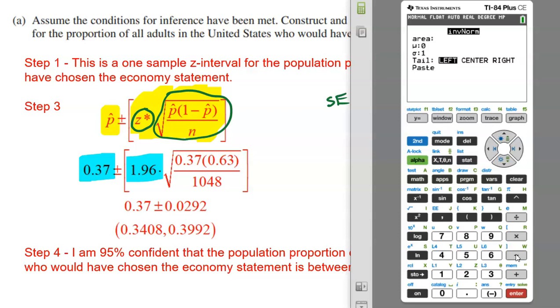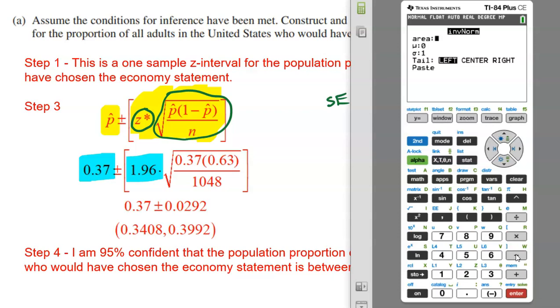The only thing you have to do is give it the area. Now, it wants the area in the left, the center, or the right. So notice right now it says left. If I want to select center, I can, and the area in the center would be that middle 95%, because that's what 95% confidence is talking about, the middle 95% of all possible sample proportions that would surround the true population proportion. So I could put 0.95 as the area and then select center.